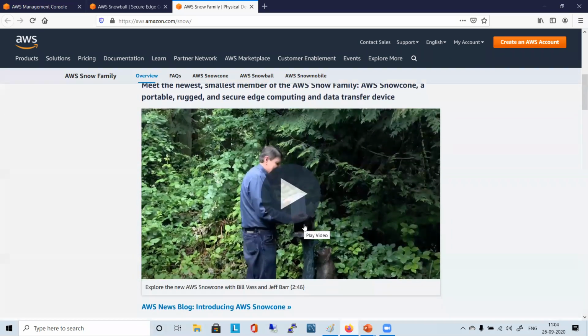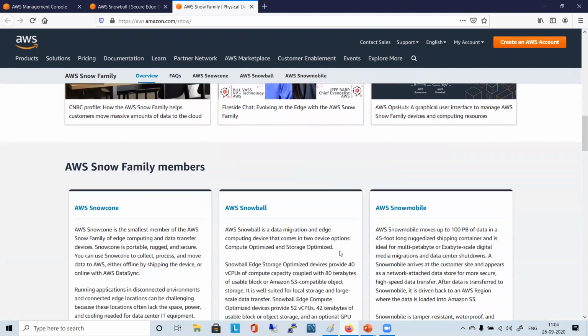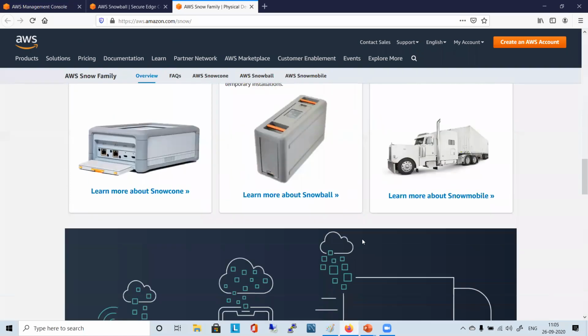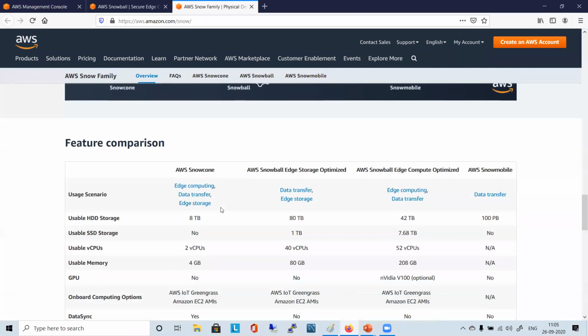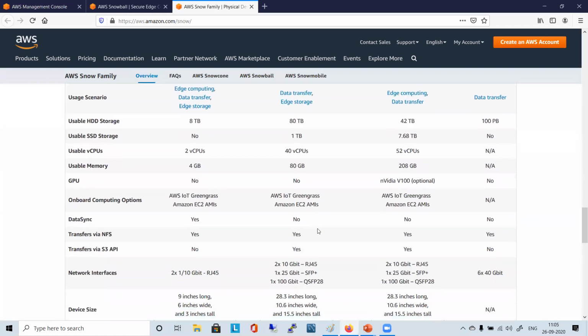Just go through this small video, 2 minutes or something. You will see what Snow Cone is and how people are using it. See the other family members: Snow Cone, Snowball, Snowmobile. All those features are there. You see this truck, huge, right? This is the 45 feet one I was telling, right? That much massive data you can move. You see the comparison of the features here. See, data transfer 100 petabyte. Just go through this table.